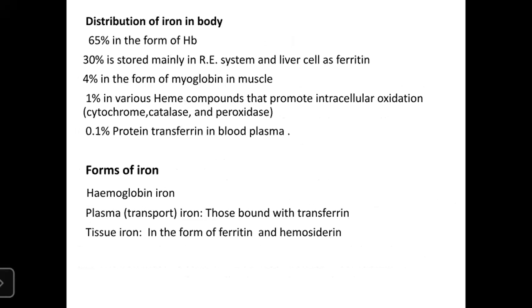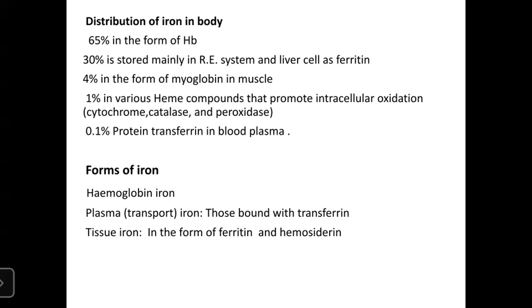So, distribution of iron in the body. 65% is in the form of hemoglobin. 30% is stored in the reticuloendothelial system and liver cells as ferritin. 4% is in the form of myoglobin in muscles. 1% is in heme compounds that promote intracellular oxidation, in the form of cytochrome, catalase, and peroxidase.